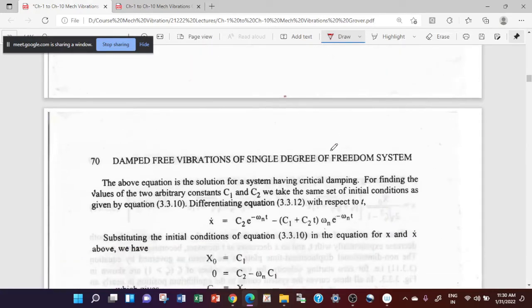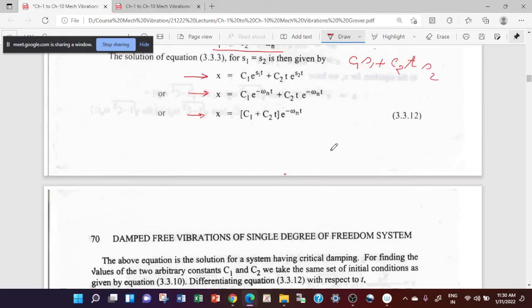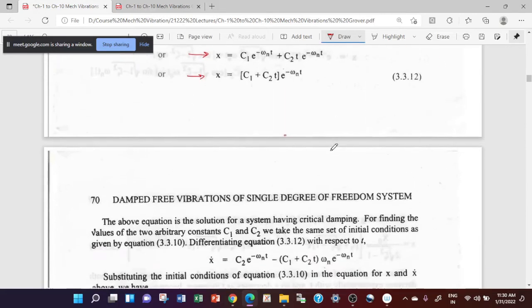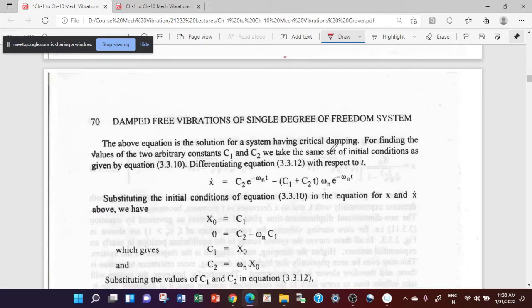Now again, you can find the C1 and C2 constants for the same initial conditions. At t is equal to 0, x is equal to x naught. This is giving you this value.